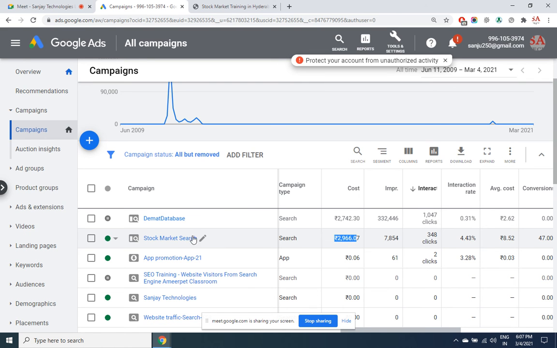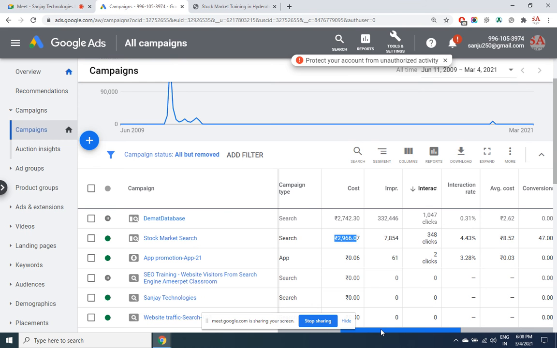Why is this keyword expensive? Because I told you about lifetime customer value. Remember the example of Uber. Remember the example of Jio. For one year they only spent money, burnt cash to acquire customers and make permanent income. Stock market is also one such keyword. If I get one DMAT account from a customer, lifelong he will be trading and I will be getting the brokerage from him. 15,000 training plus lifelong brokerage from that client. That's why the ads are going to be expensive.